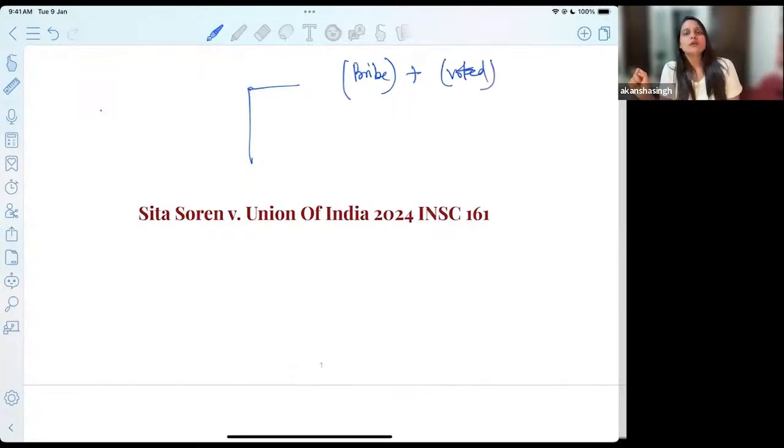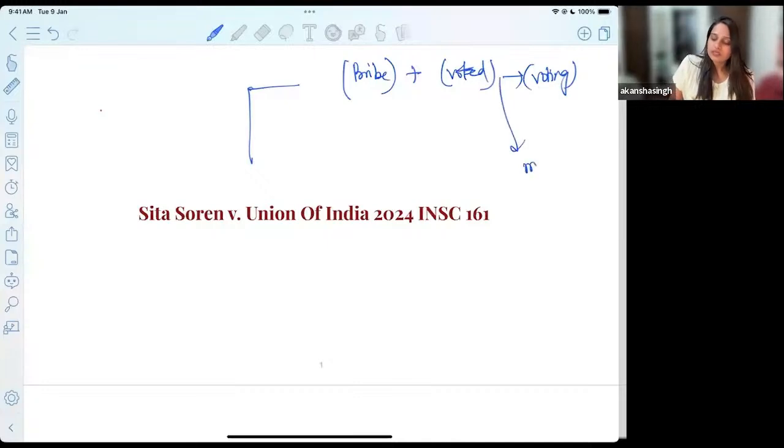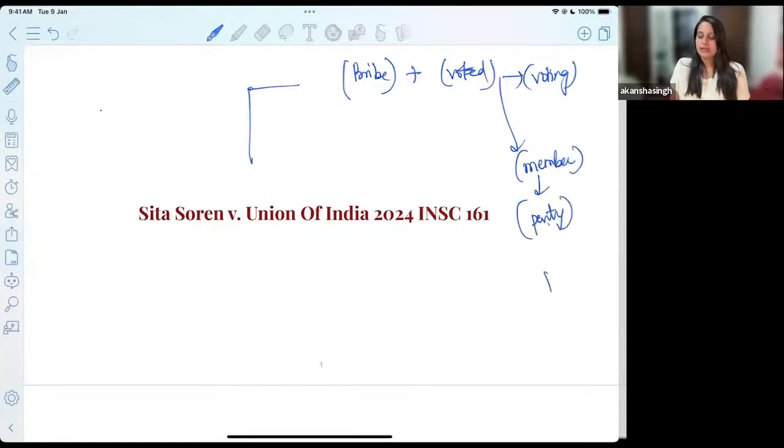But this vote, and this is where the catch is, she had promised while taking the bribe that she will be voting for a particular member, but she did not really do so. And rather, she voted for a member from her own party. Okay, that is JMM.